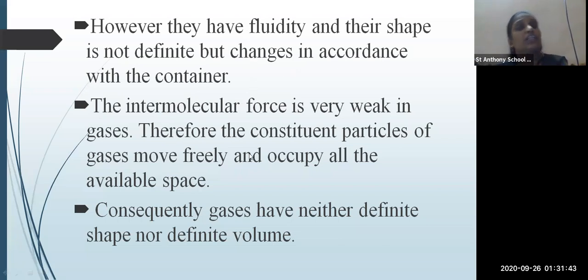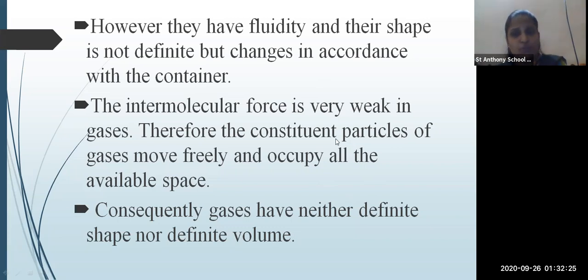Then the third, the intermolecular force in the gaseous state is very weak. As you know, the constituent particles of the gas are freely moving, occupying all the available space. You can see that air is a homogeneous mixture of different types of gases. So the constituent particles of the gases move freely, and they occupy the space wherever it is available. So the gaseous state has neither a definite shape nor a definite volume.